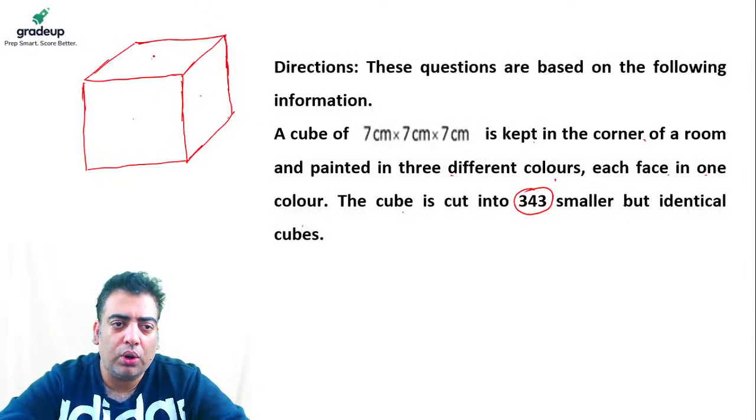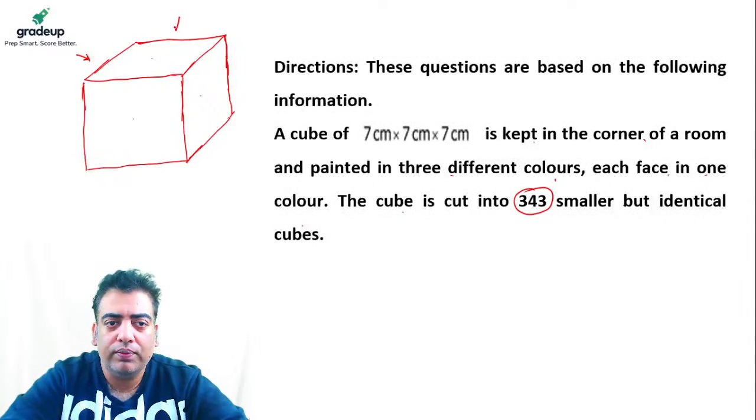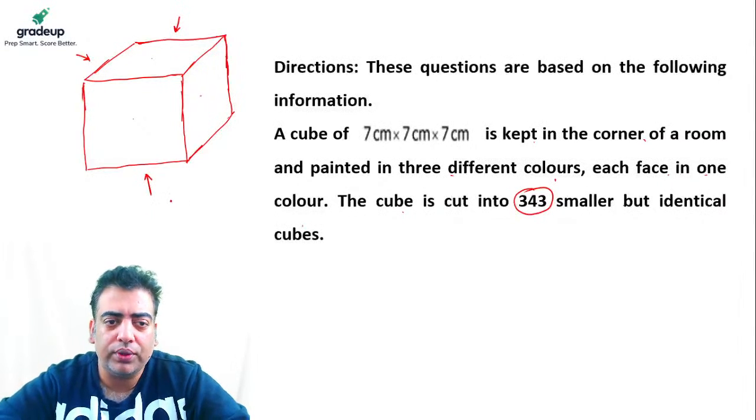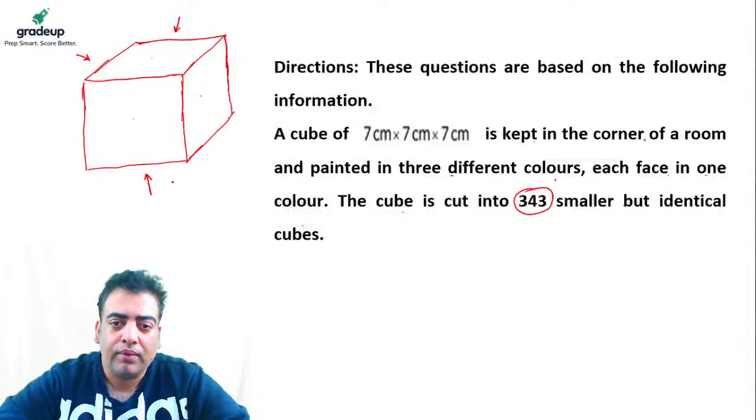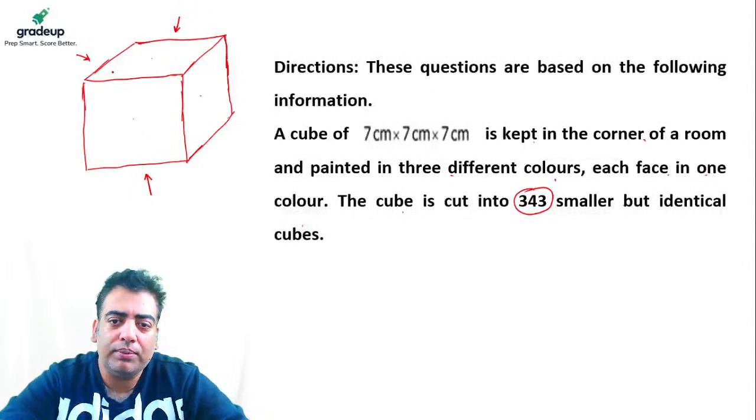So three faces got painted, and the three faces touching the two walls and the floor are not painted. Then it is cut into 7 by 7 by 7, 343 smaller but identical cubes. So we need to put a few cuts here: 1, 2, 3, 4, 5, 6. And likewise, you can extend these lines here for better understanding.